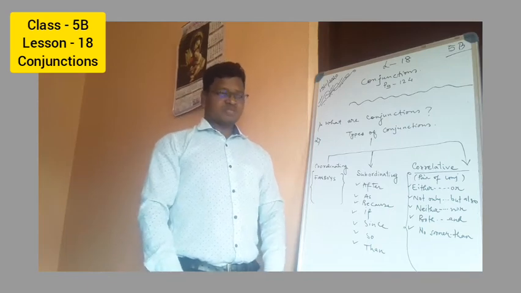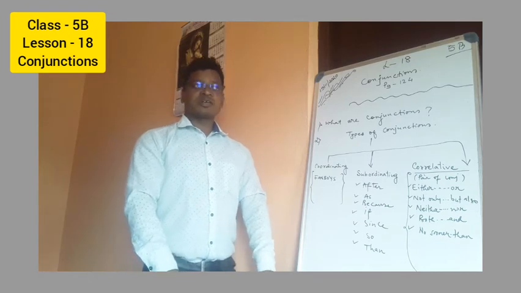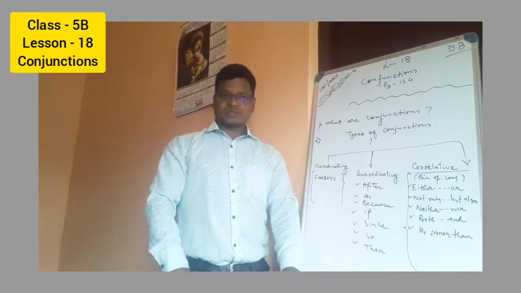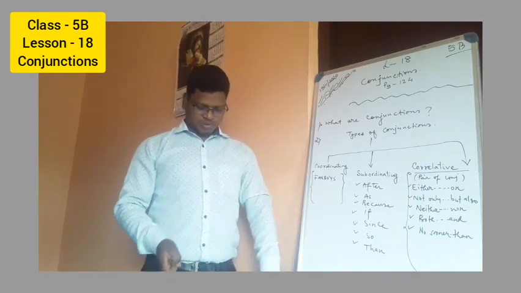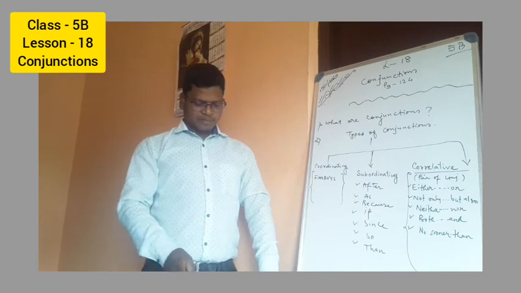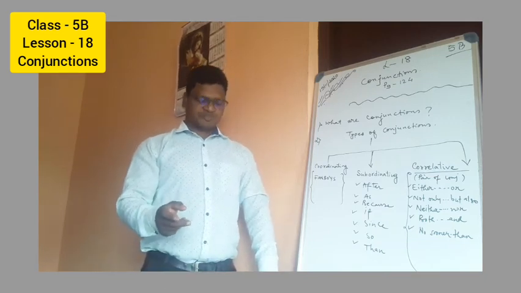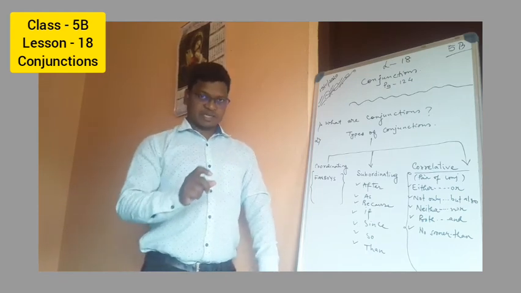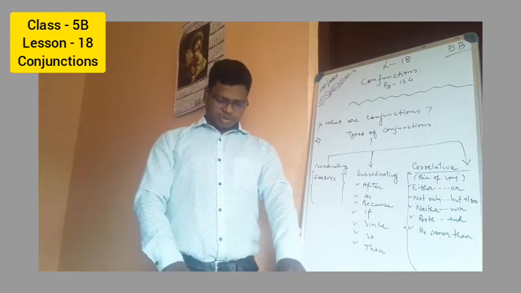So, what is a conjunction? We know in grammar, a conjunction is a part of speech that connects words, phrases, or clauses. Just remember, a conjunction is a part of speech that connects or joins words, phrases, or clauses.